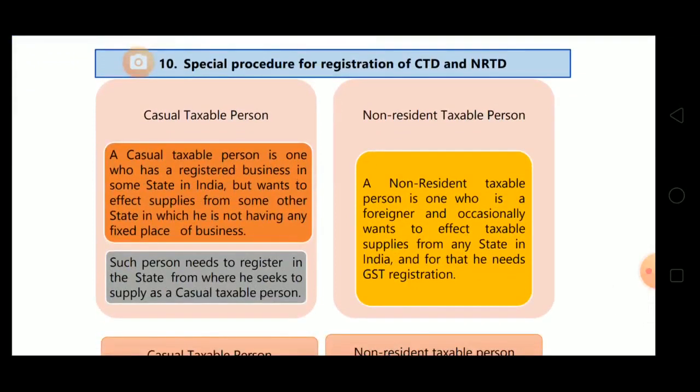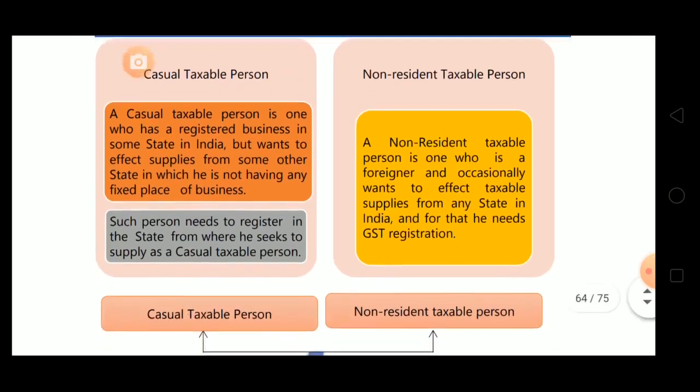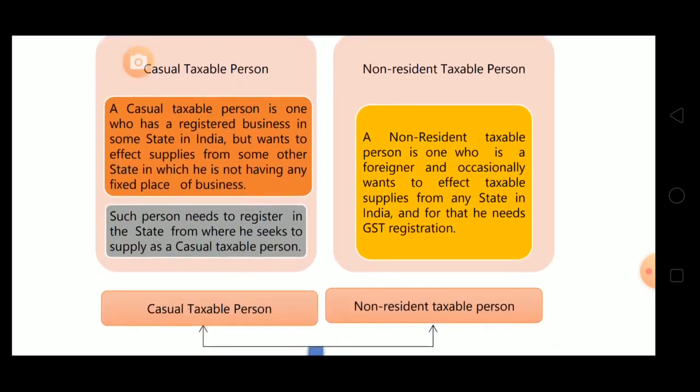Next point is special procedure for registration of CTP and NRTP. They have given it wrong, CTD and NRTD, instead of P they have written D. So casual taxable person. See what is written here. Casual taxable person is one who has registered business in some state in India but wants to effect supplies from some other state in which he is not having any fixed place of business. Basically they have defined CTP.